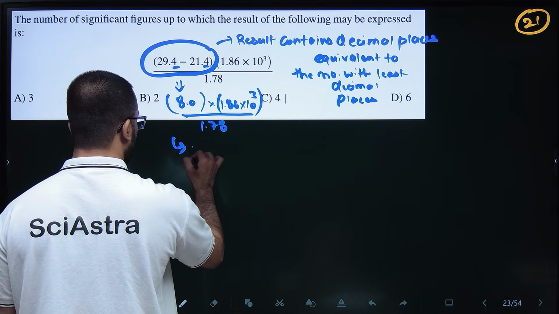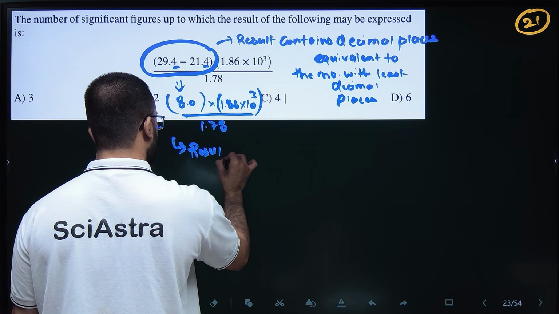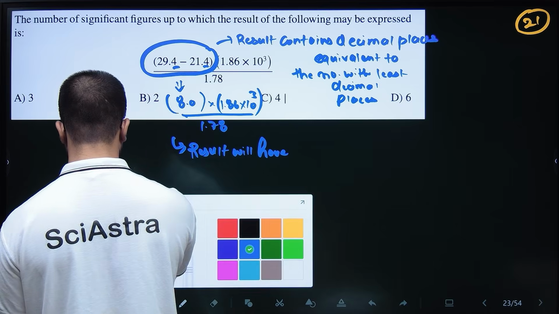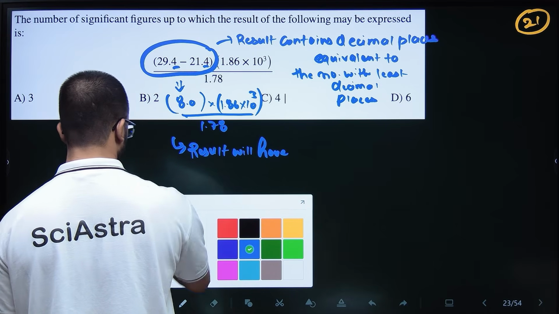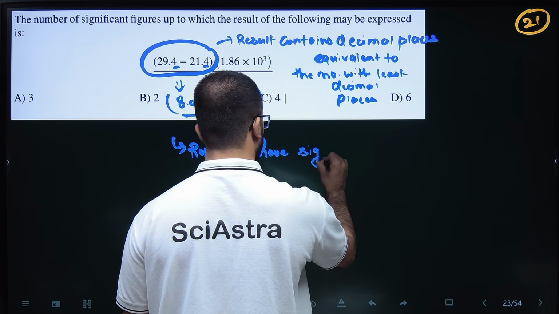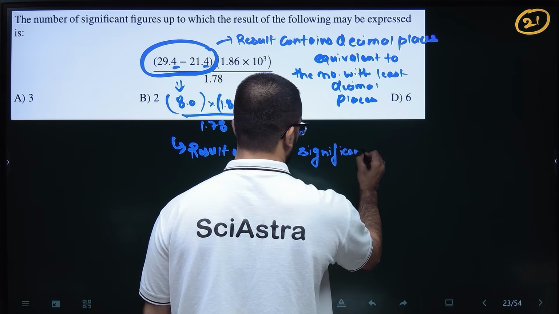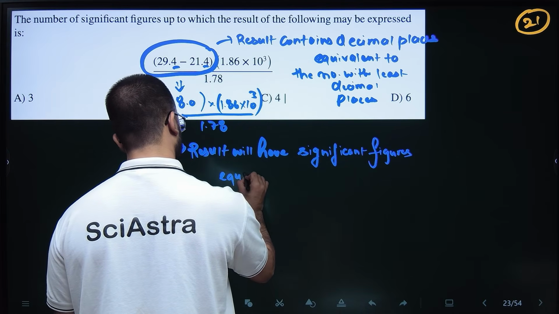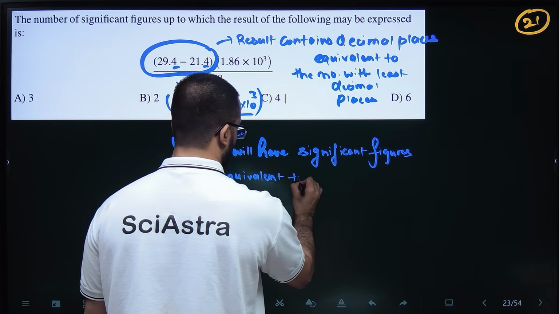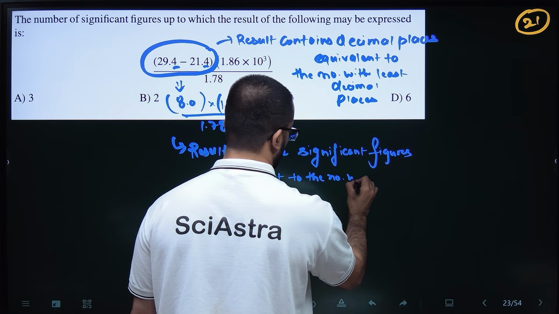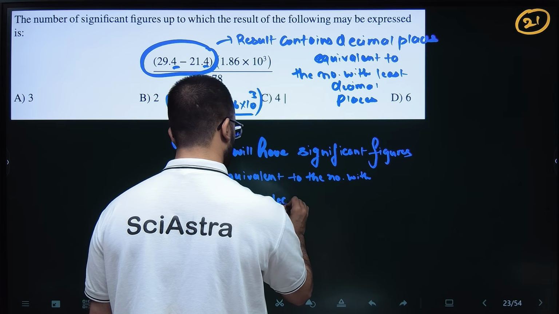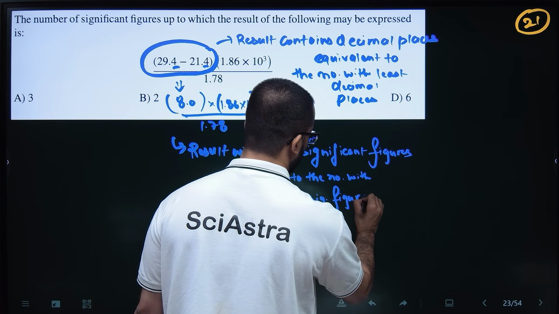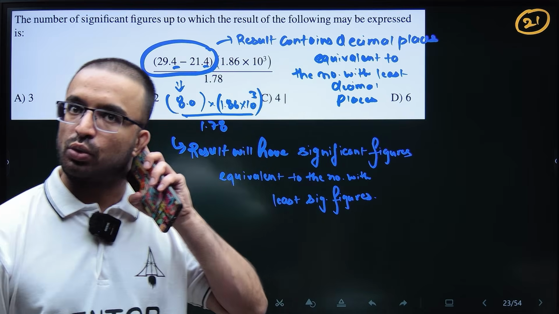So here the result will have significant figures equivalent to the number with least significant figures. So if you don't know the rules how to calculate the significant figures in a number, please revise that. This question is a hint for that only.